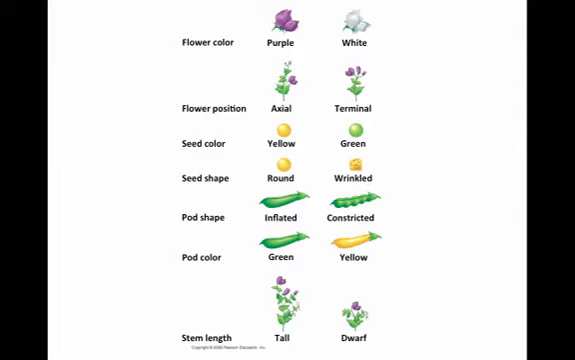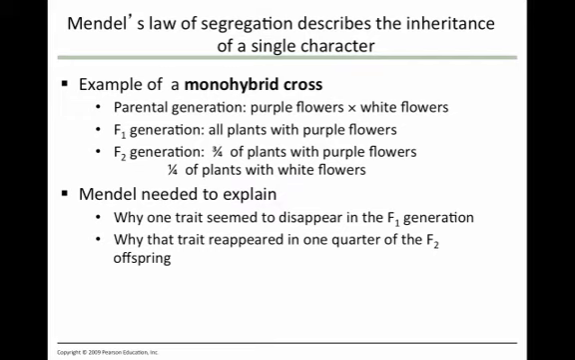And we're going to talk more about why. But he chose an organism, and he chose 7 traits, and each of those 7 traits were on a different chromosome. How did he know that? He didn't. He just got lucky. All right, so here is what he observed.